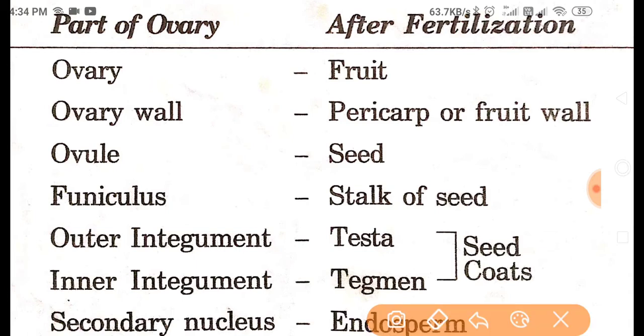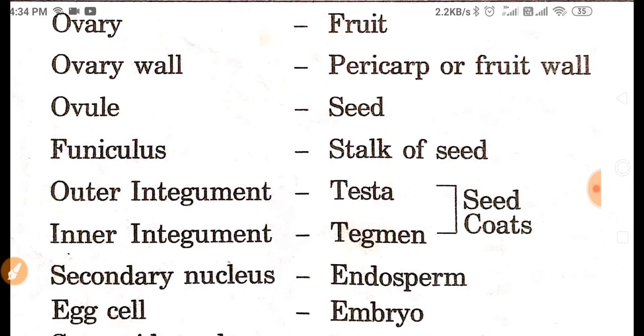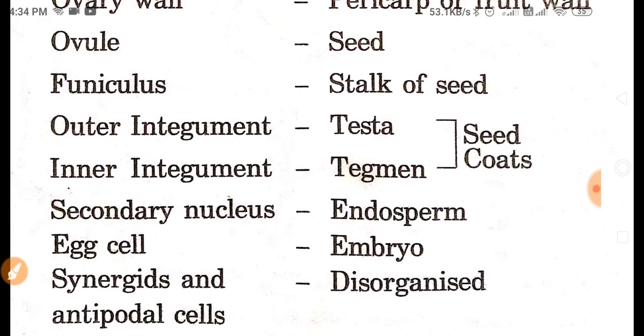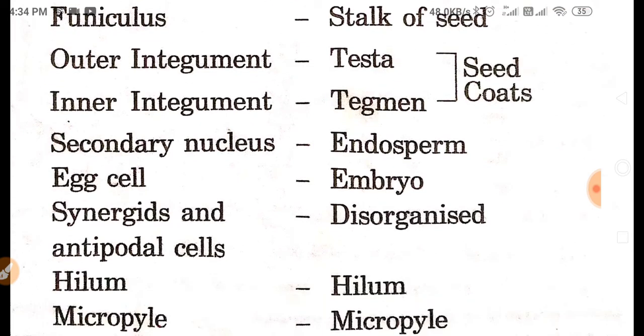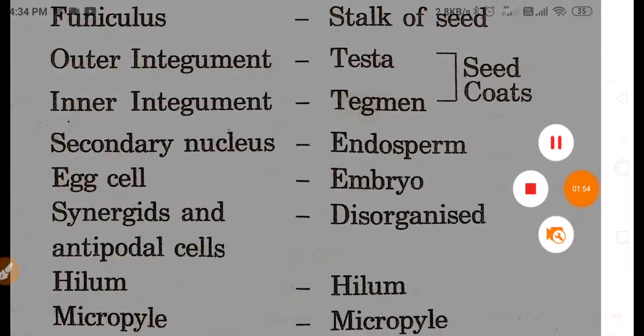So mainly you can say that integuments are changed into seed coats, and the secondary nucleus forms endosperm, we already read about it, and the zygote is converted into embryo. Synergids and antipodal cells are disorganized, or you can say they may degenerate. The hilum remains as it is, and the micropyle remains as micropyle.